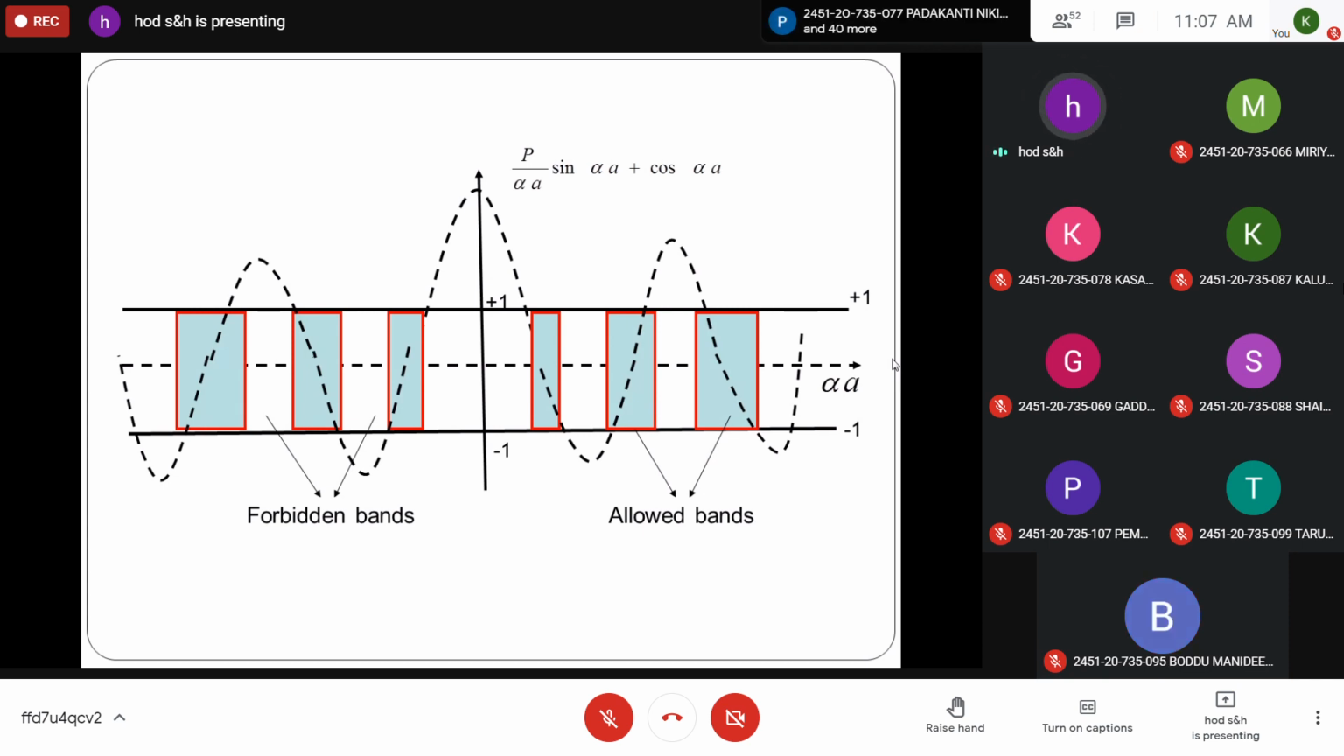From that, it is clear that the energy spectrum of the electron consists of a number of allowed bands separated by forbidden bands. As the value of alpha increases, the width of the allowed band increases. As the value of P increases, the width of the allowed band decreases. Like that, the energy spectrum consists of a number of allowed bands and forbidden bands, which opens the gate for band theory, the band formation in crystalline solids. From that, you can explain the classification of solids as conductors, semiconductors, and insulators.